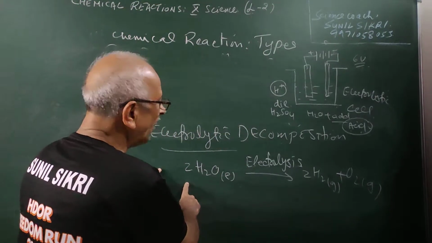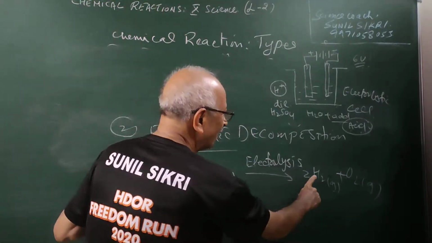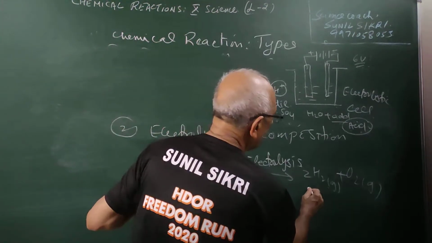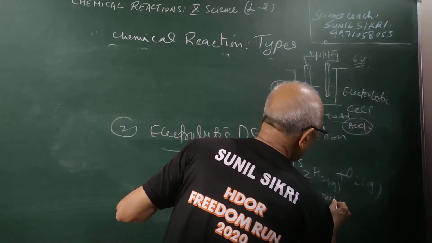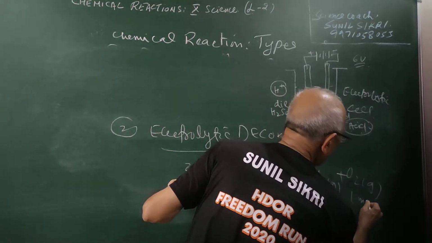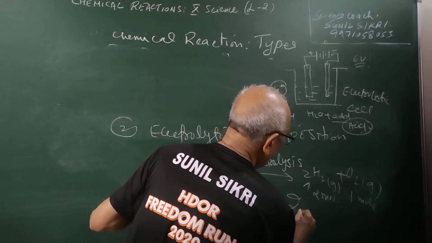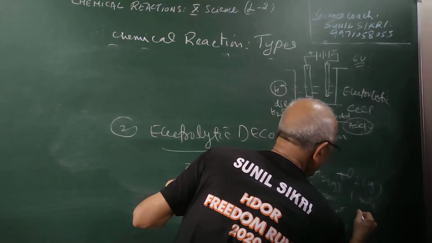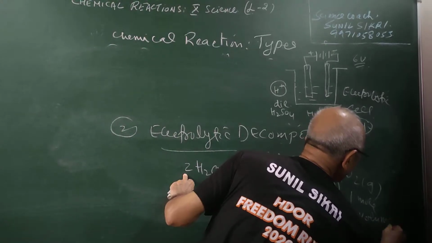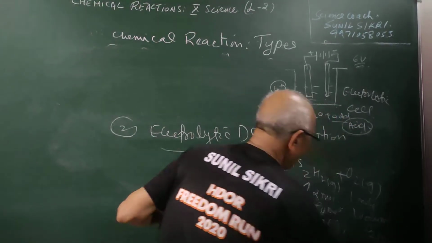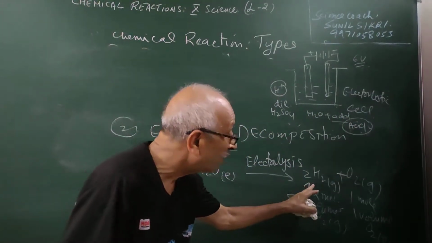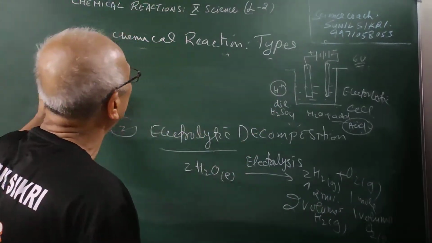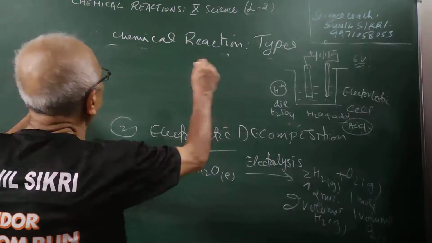Remember, according to the balanced equation, 2 moles of water liquid give 2 moles of hydrogen gas and 1 mole of oxygen gas, or I said 2 volumes of hydrogen gas and 1 volume of oxygen gas will be produced. So the volume of hydrogen produced will be 2 times the volume of oxygen. Important question for exam.